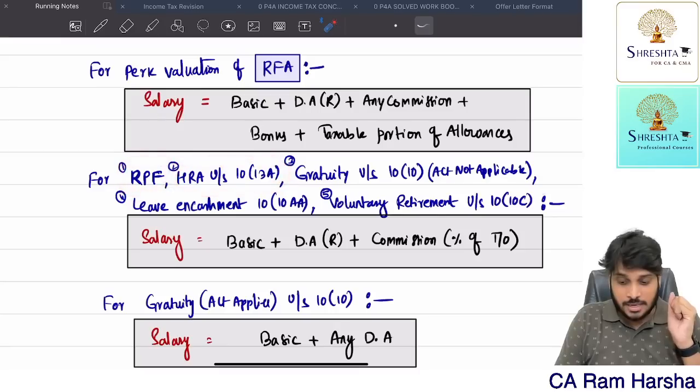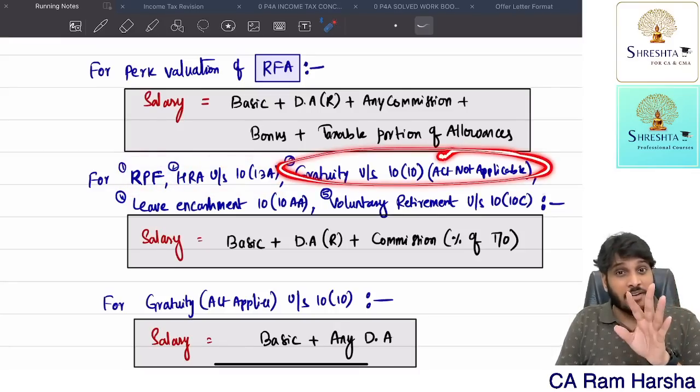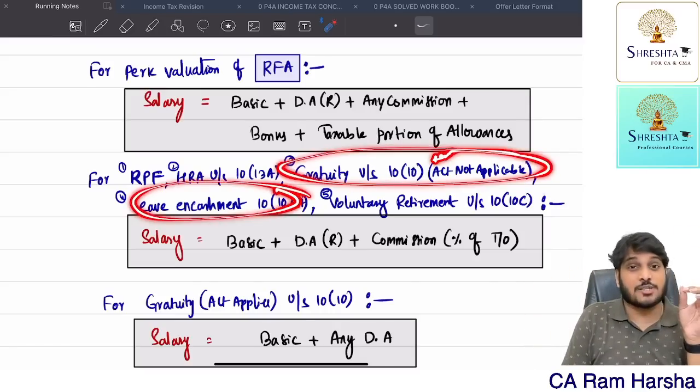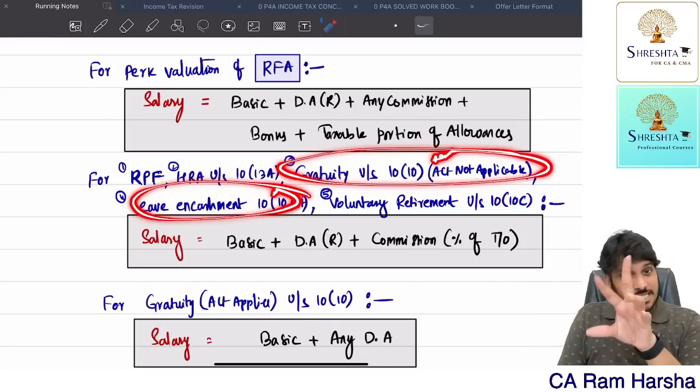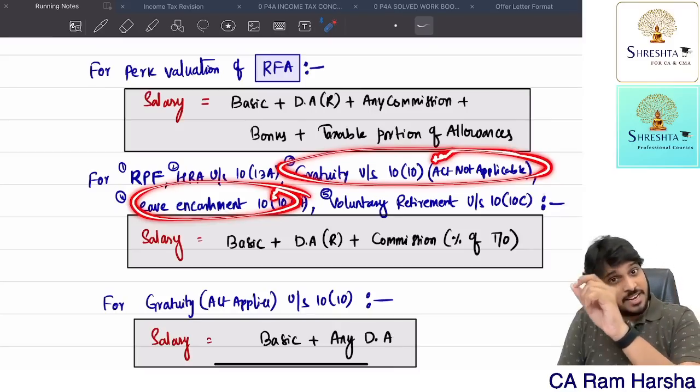Salary means what? Gratuity, where the Act is not applicable: 15 by 30, nothing but 1 by 2 into average salary, means completed years of salary. Salary means what? Leave encashment: 10 into average salary; unutilized leave divided by 30 multiplied by average salary.